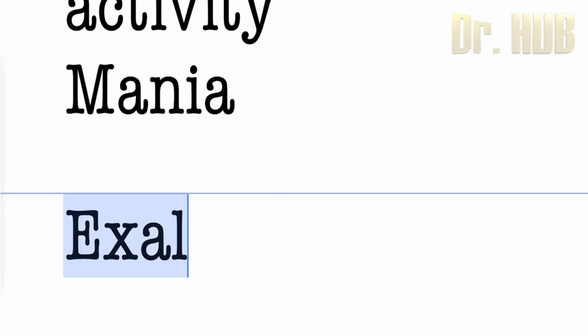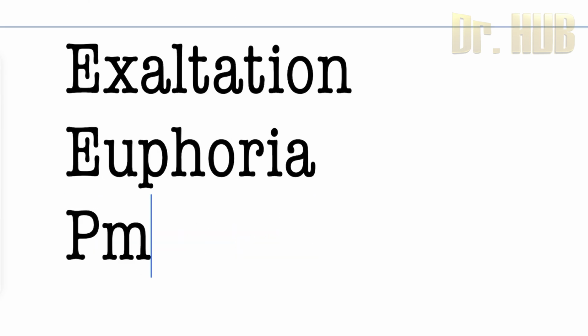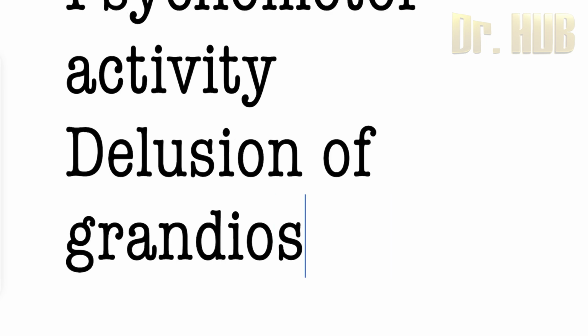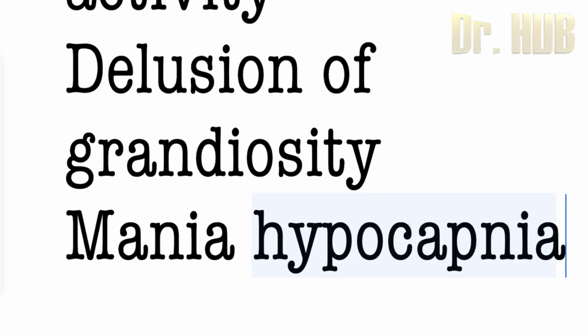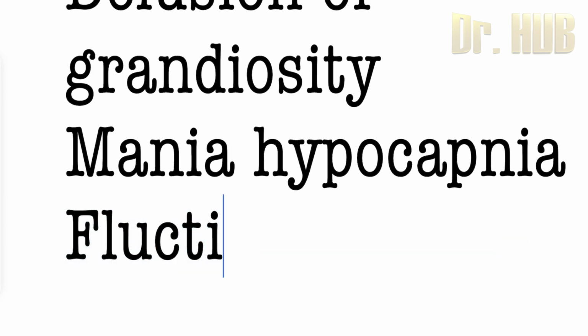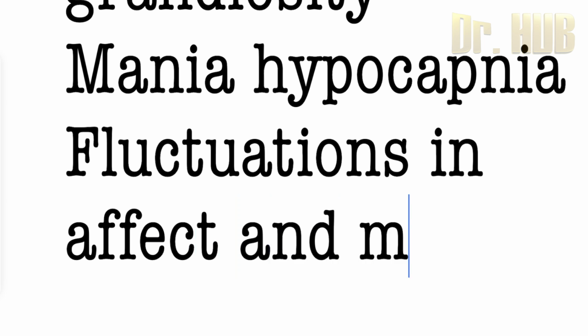Next is exaltation. Exaltation is nothing but the euphoria, and along with that they have a PMA, that is a psychomotor activity, and there is a delusion, the delusion of grandiosity. Next, it is seen in case of mania as well as hypomania. Then comes the fluctuations. The fluctuation in the affect and the mood.